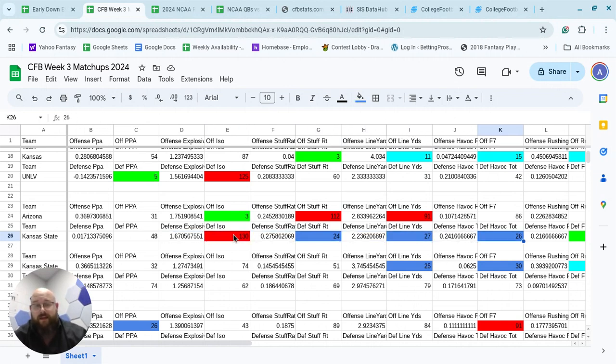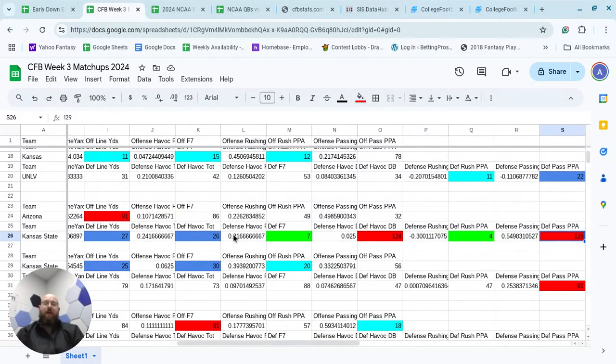But the other side of that is when we get further down here, it's all from a passing standpoint, right? So their defensive back havoc rate is 124th. So basically that means if they're getting pass breakups or interceptions, or maybe they're applying pressures or getting tackles for losses from a secondary standpoint, they're only doing that 2.5% of the time. And so that is pretty alarming. And then your passing efficiency from a defensive standpoint, 129th is just not going to cut it in this type of environment.